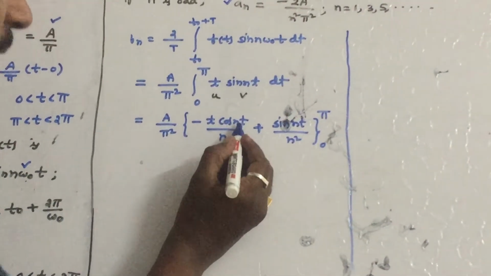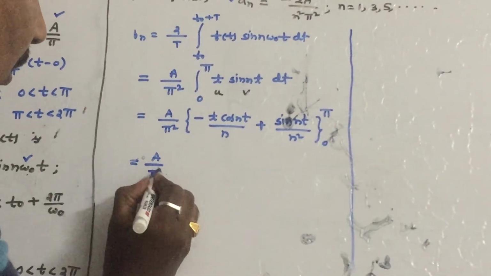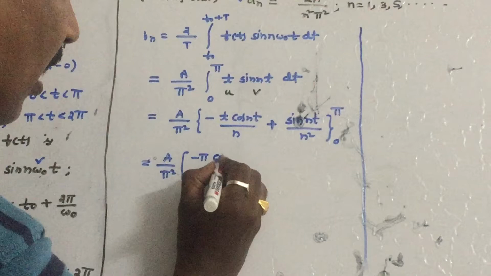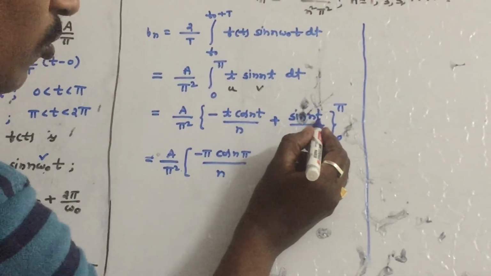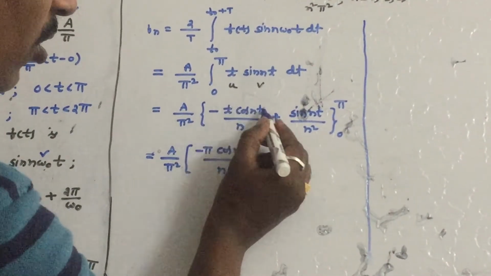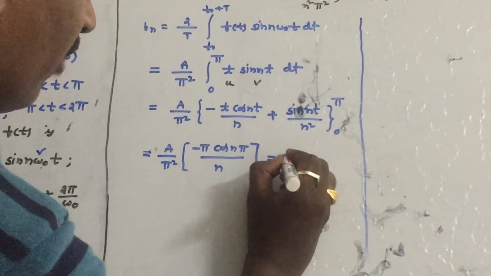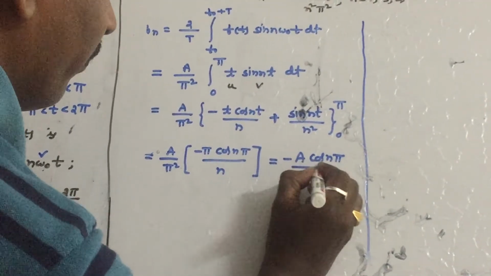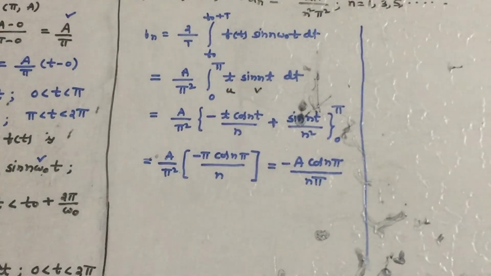Substitute the upper limit pi, so it will become a by pi square into, in place of t, pi cos n pi by n. If you substitute, sin n pi is 0, as you know that sin n pi is 0. If you substitute the lower limit 0 in place of t, this term will come out as 0, sin 0 is 0, only this term will remain. So therefore this is written as a cos n pi by n pi, since one pi gets cancelled out. So this is the answer for this.